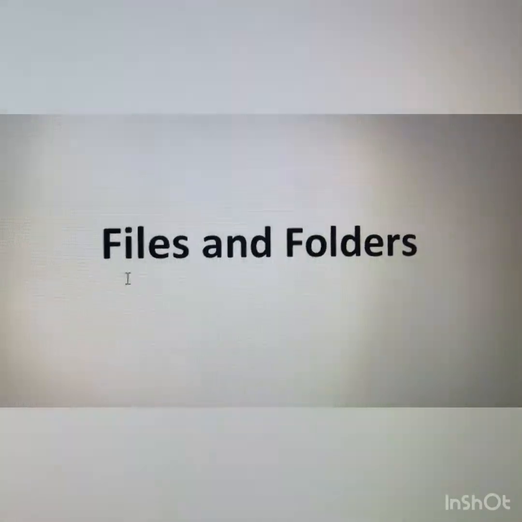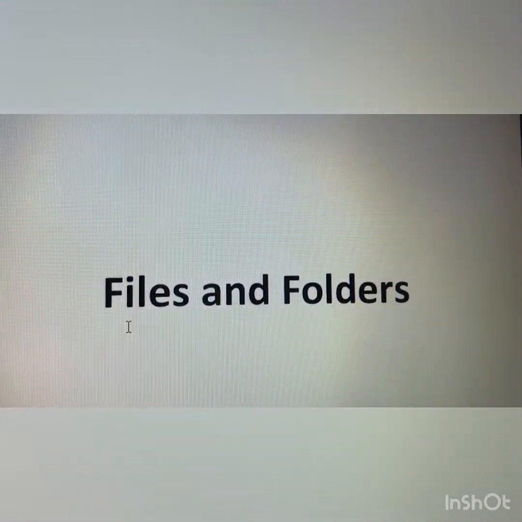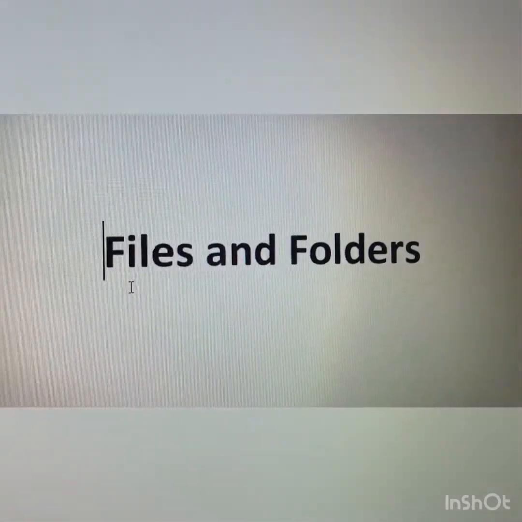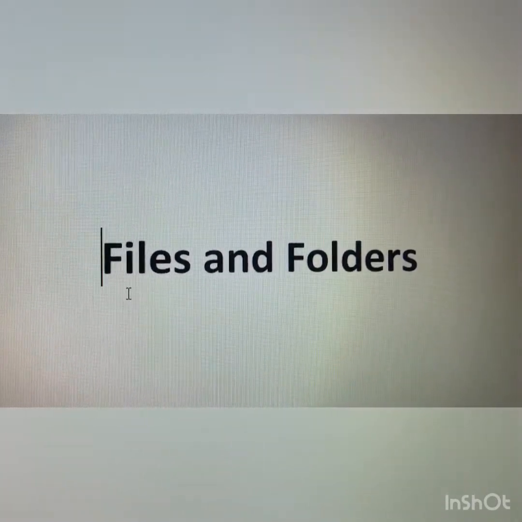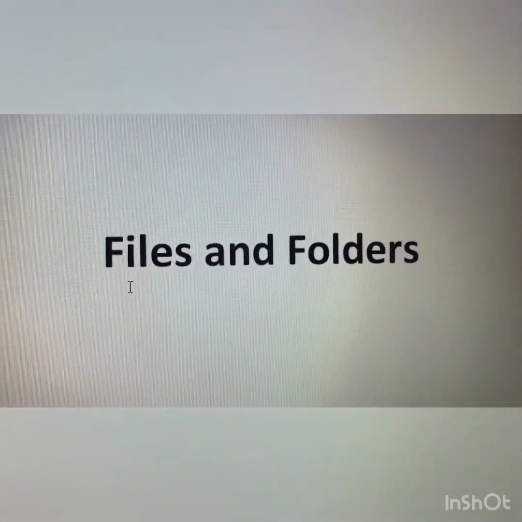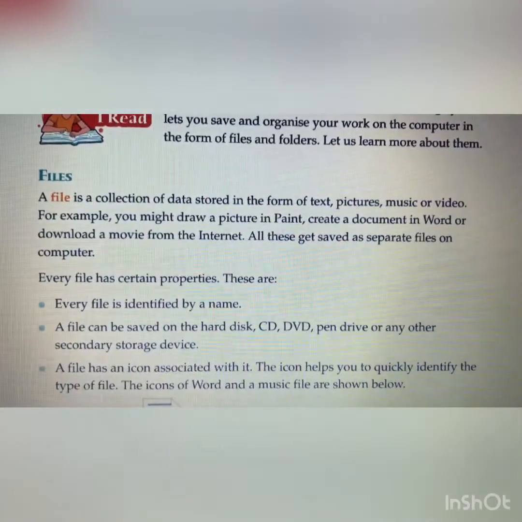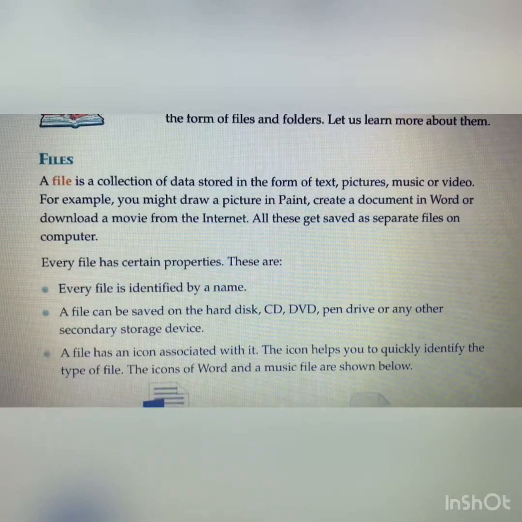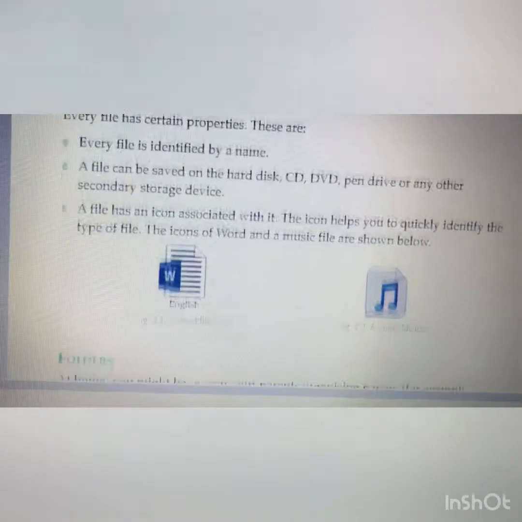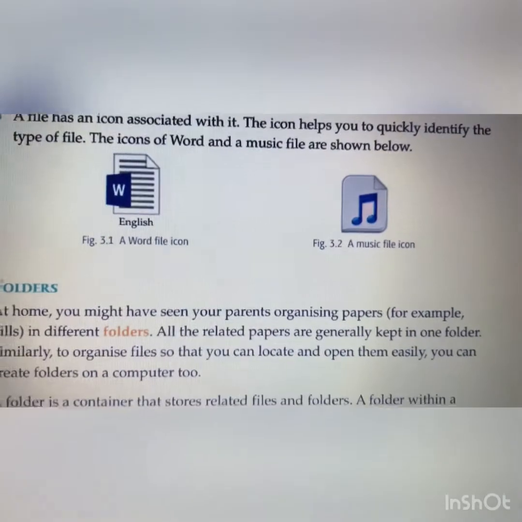Now first of all, we are going to see what is a file. A file is a collection of pictures, text, images and videos. Example, if I have one file of music, one file of Word, one file of Paint, these are all files, but these files are kept in one folder. A file is a collection of data stored in the form of text, pictures, music or video. Example, I can show you one, that is English. English is a Word file, and then after that one music, that is a music file.